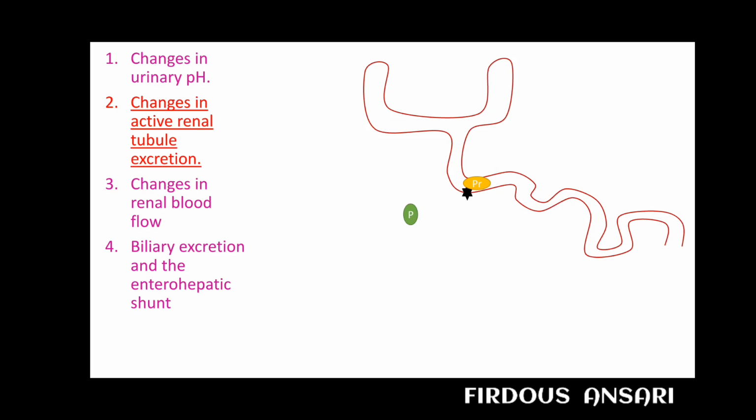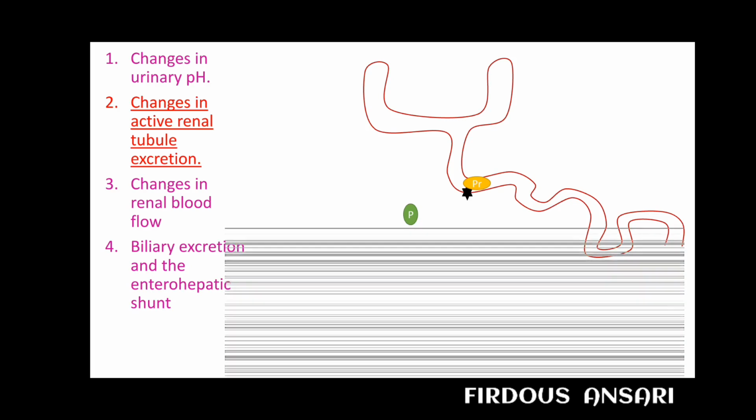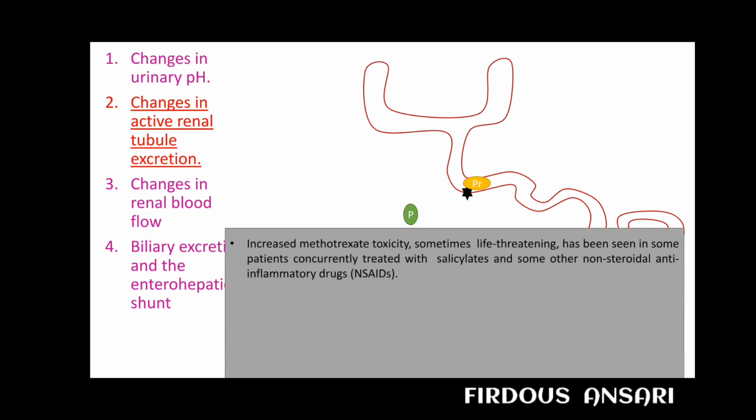With the increasing understanding of drug transporter proteins in the kidneys, it is now known that probenecid inhibits the renal secretion of many other anionic drugs via these organic anionic transporters. Similarly, increased methotrexate toxicity, sometimes life-threatening, has been seen in some patients concurrently treated with salicylates and some other non-steroidal anti-inflammatory drugs, that is NSAIDs.